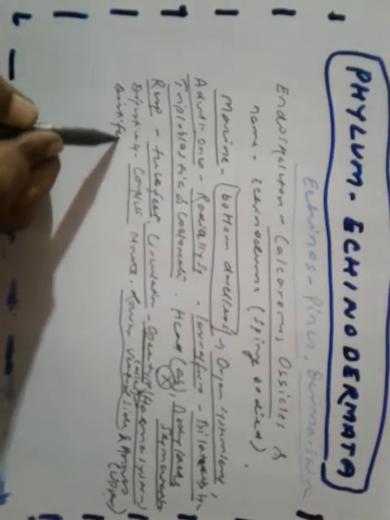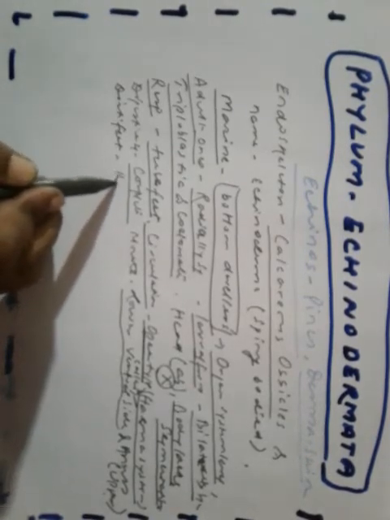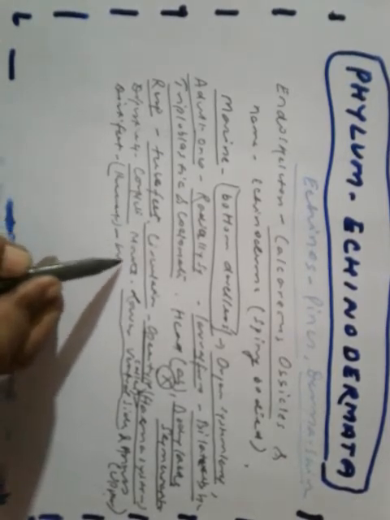The most distinctive feature of echinoderms is the presence of water vascular system.